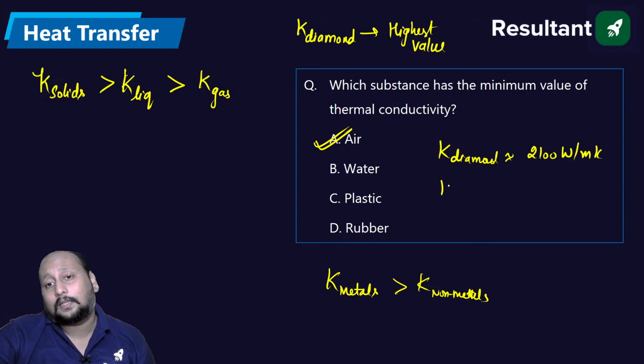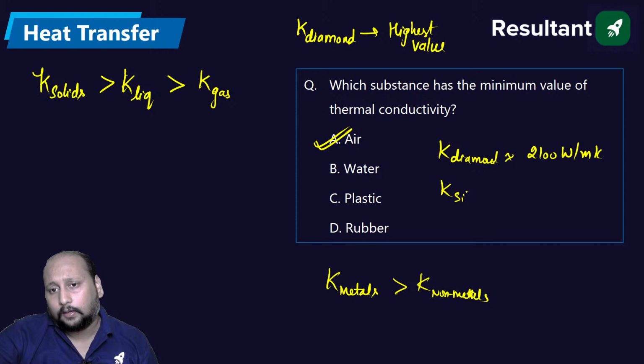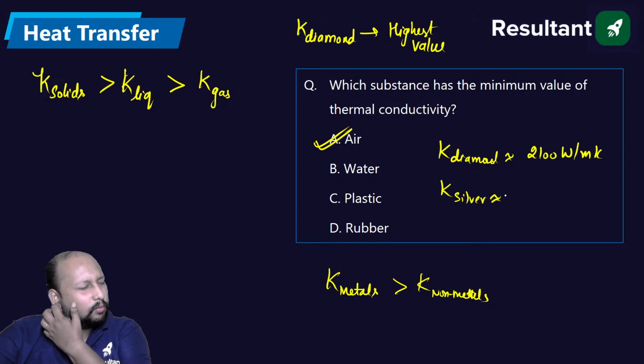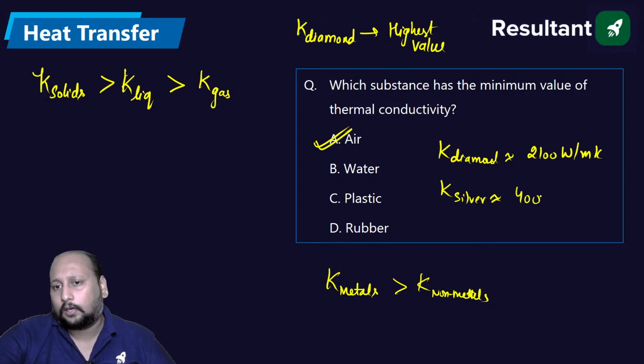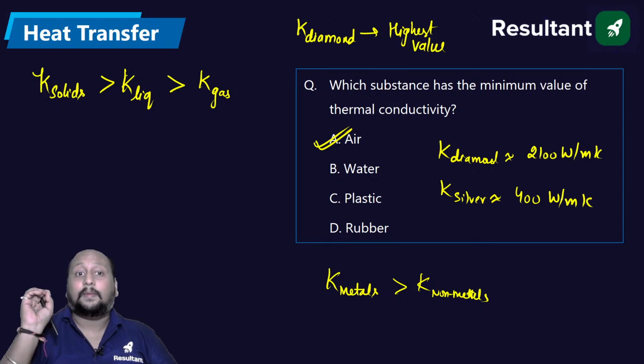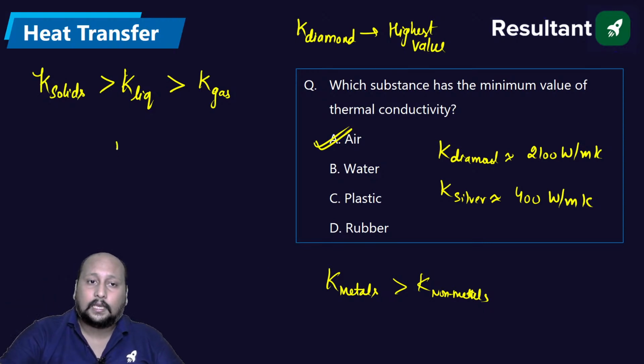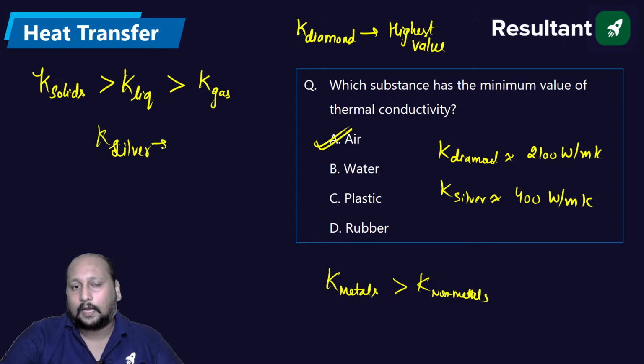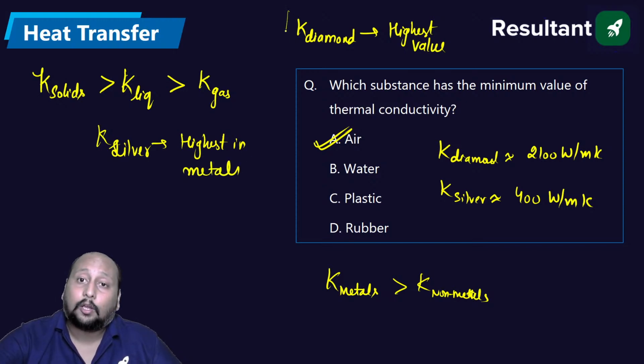The next value is for metal, that is simply silver, approximately 400 something, 400 watt per meter Kelvin. 410 भी हो सकता है. I'm just giving the range. मतलब if I talk about only metals, highest is silver. Silver का K value is highest in metals, but diamond is having the overall highest value.